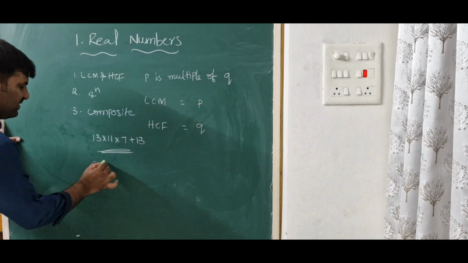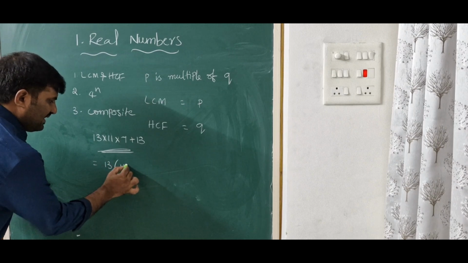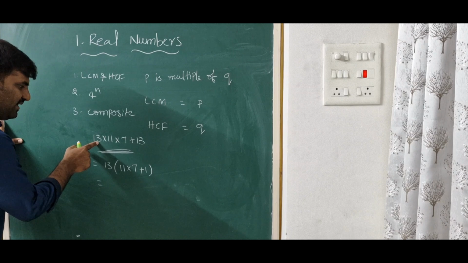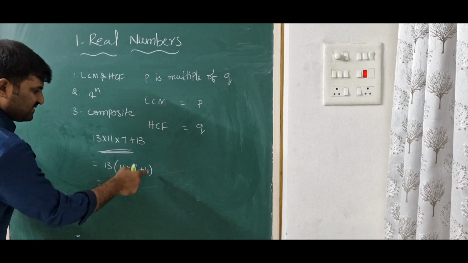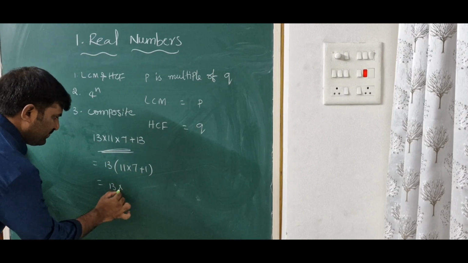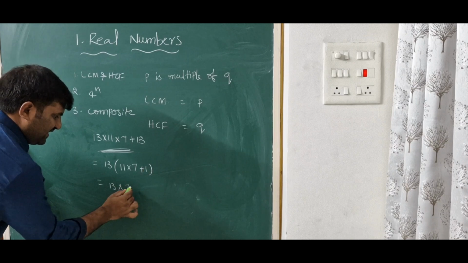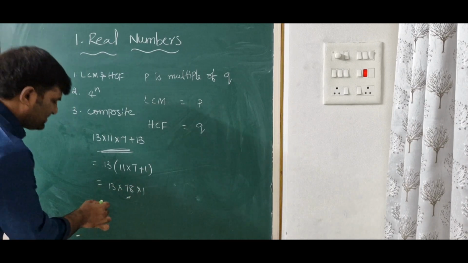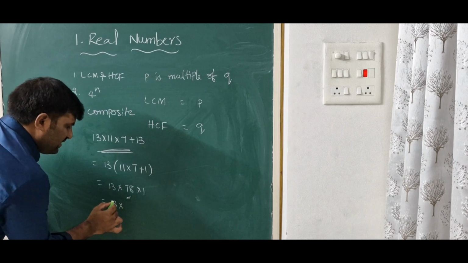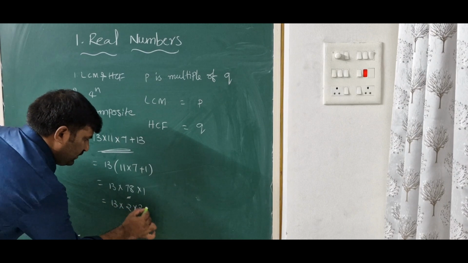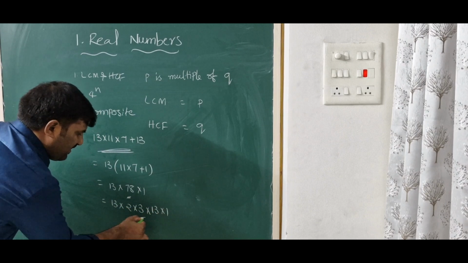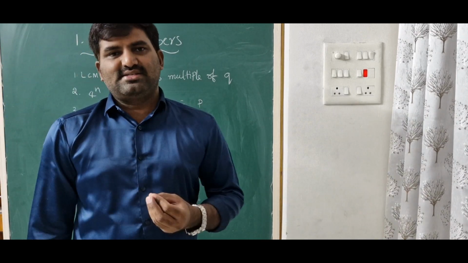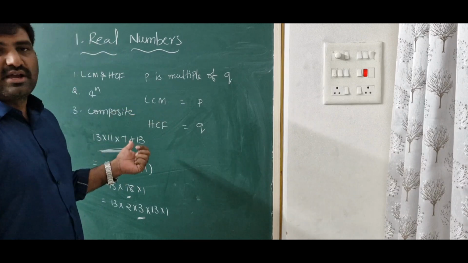So if you observe this one, if you take 13 common, you will get 11 into 7 plus 1, because we are taking 13 common. So 13 into 77 plus 1, that is 13 into 78. If you want, you can write the 3 factors directly like this, or the same thing we can write as 13 into 2 into 3 into 13 into 1. Now we have 5 factors. So if a number has more than 2 factors, you can call that number a composite number.